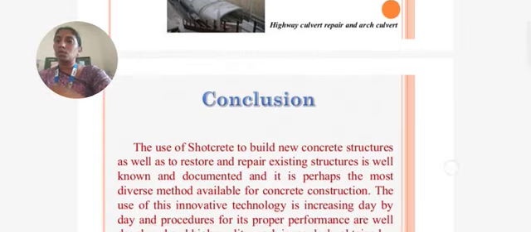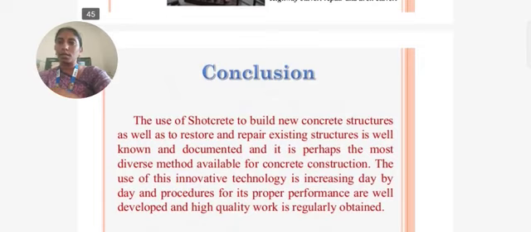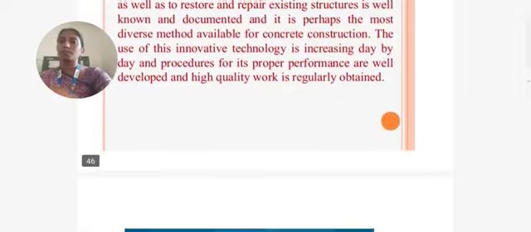Coming to the conclusion, the use of shotcrete to build new concrete structures as well as to restore and repair existing structures is well known and documented, and it is perhaps the most diverse method available in concrete construction. The use of this innovative technology is increasing day by day, procedures for its proper performance are well developed, and high quality work is regularly obtained.